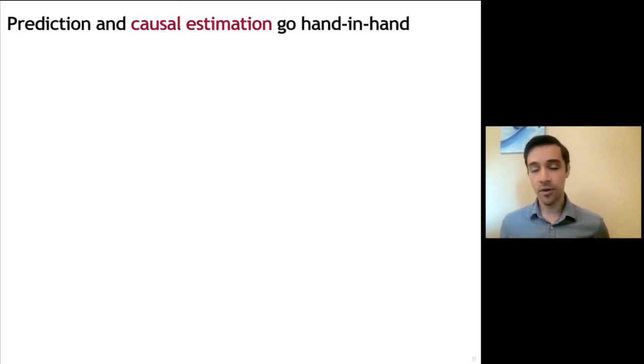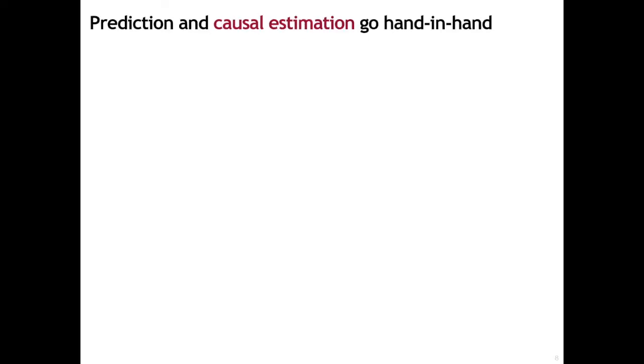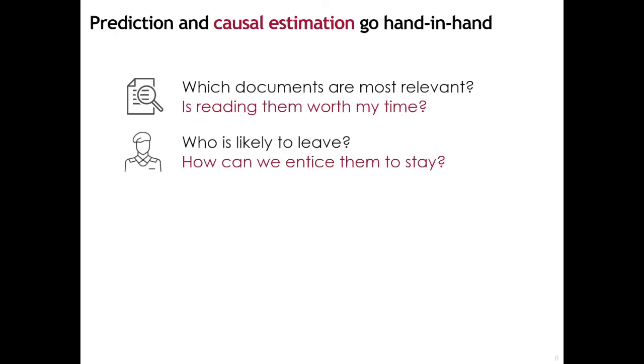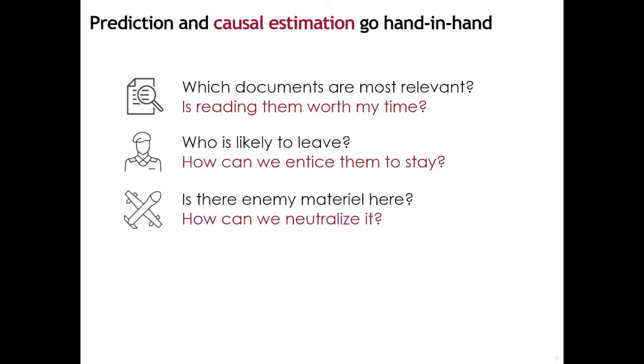Causal estimates can inform us about the impact of an action in a given instance, but they aren't helpful until we identify the instances where the impact is worthwhile. For example, we want to identify the most important documents before deciding how much time to spend on them. We want to avoid wasting retention resources on members who we're going to keep serving anyway. And our capability to blow something up isn't useful if we don't know whether or not we should.